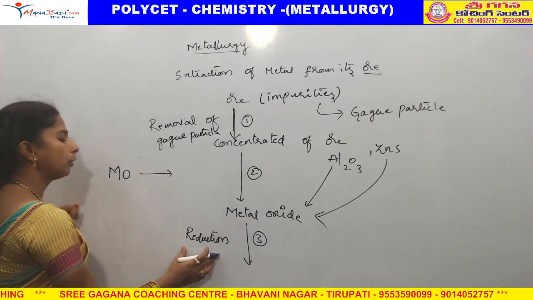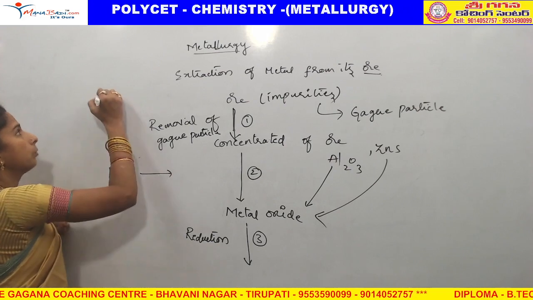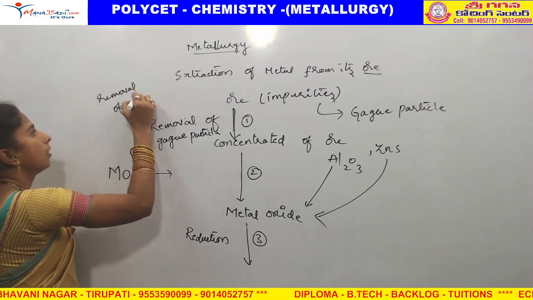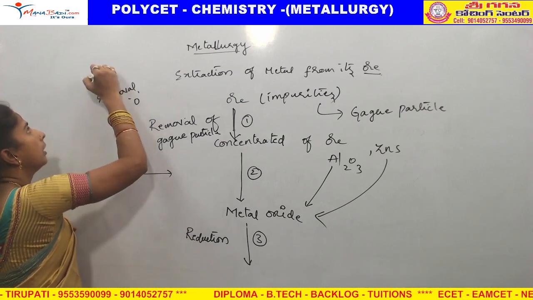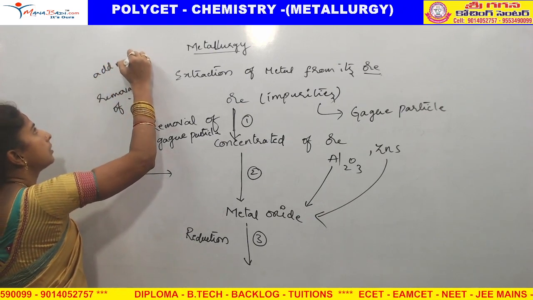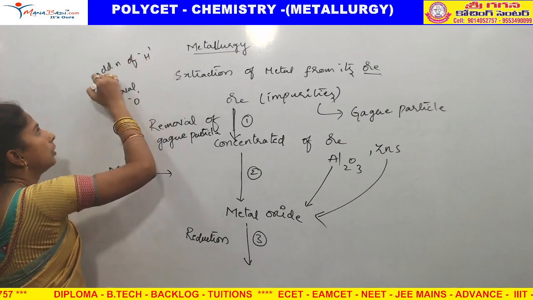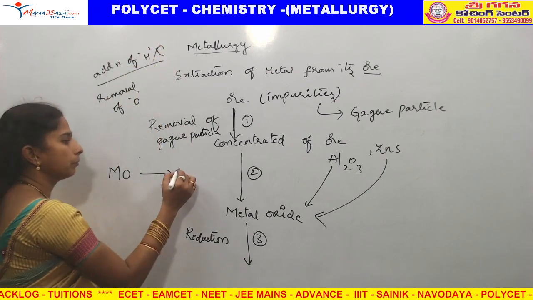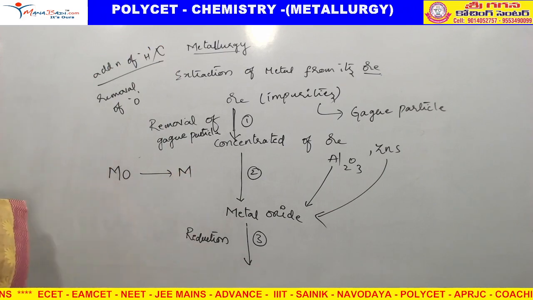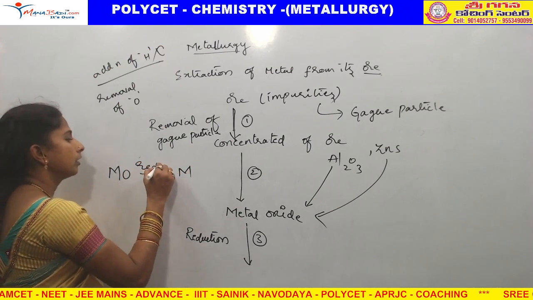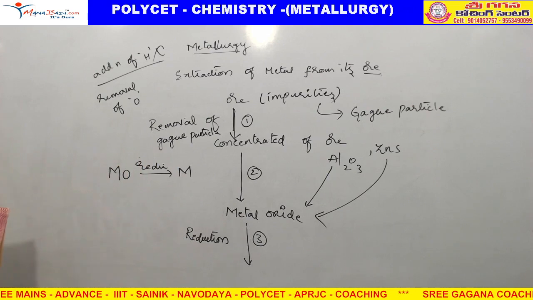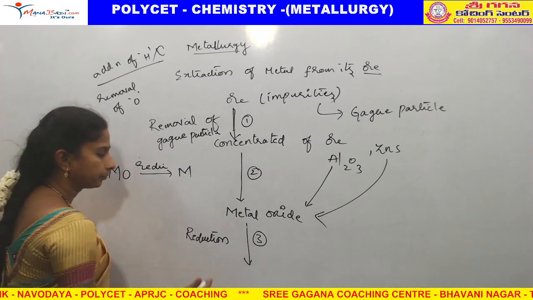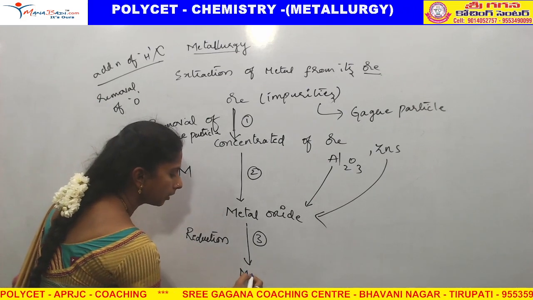Reduction means removal of oxygen, or addition of hydrogen, but we don't want to do addition of hydrogen now. By removal of oxygen you will get the metal. So in part 3, we do the reduction to get the metal.